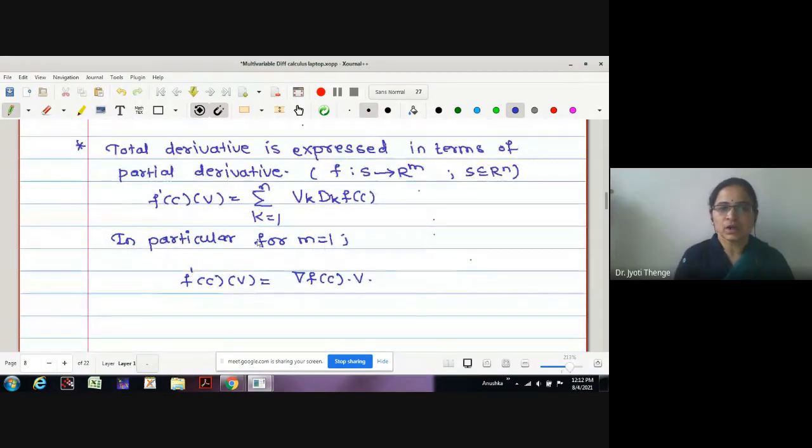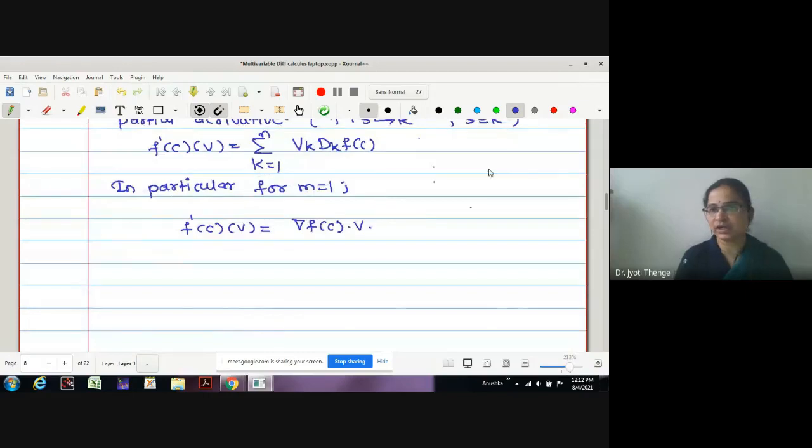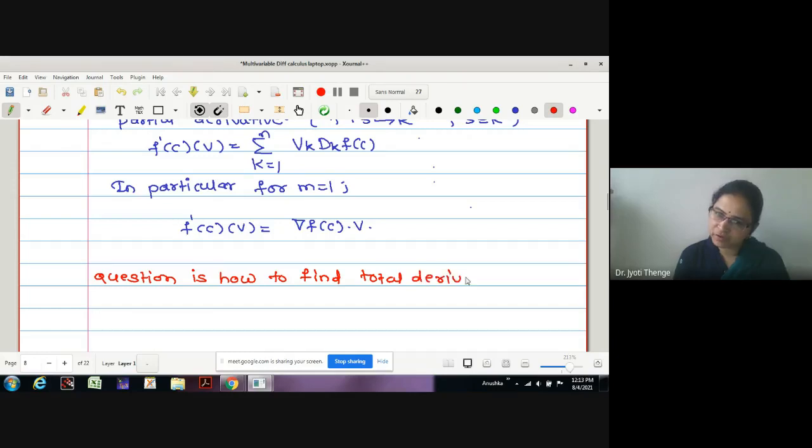Okay, so now the question arises: how to find out the total derivative exactly, correct? Now the question is how to find the total derivative of a function. What is the type of function? It is of the type Rn to Rm, that is, a multivariable, multi-valued function. Okay, this is the question.